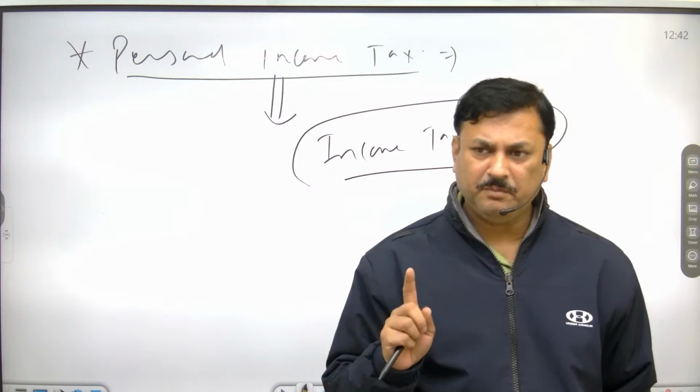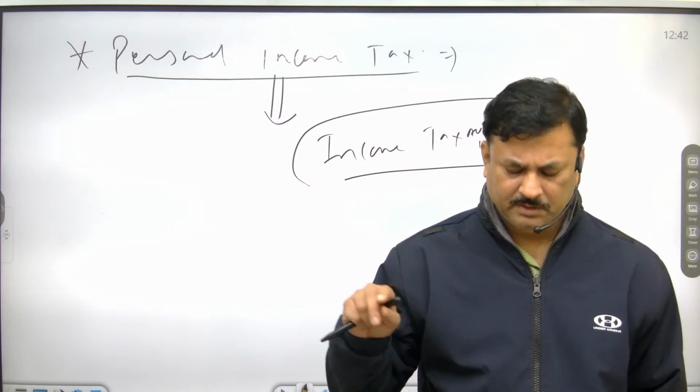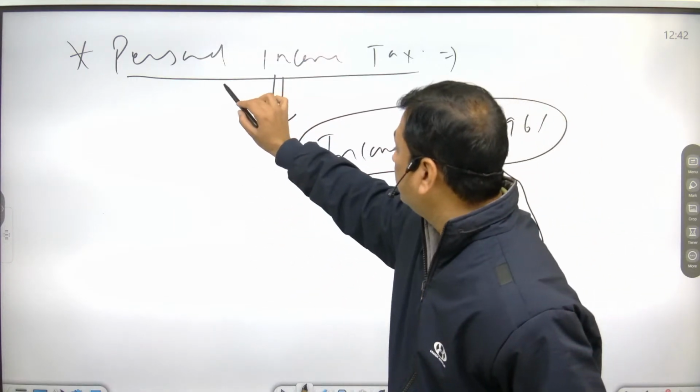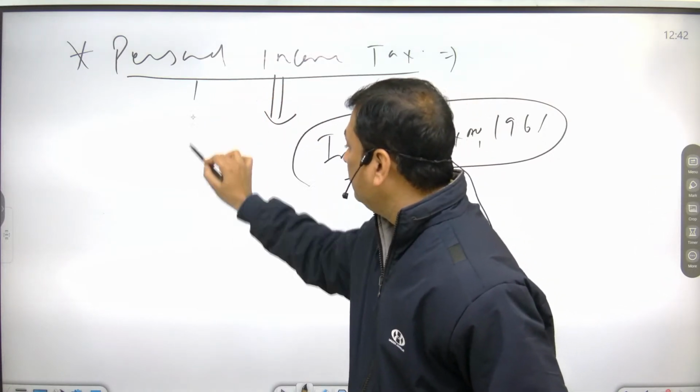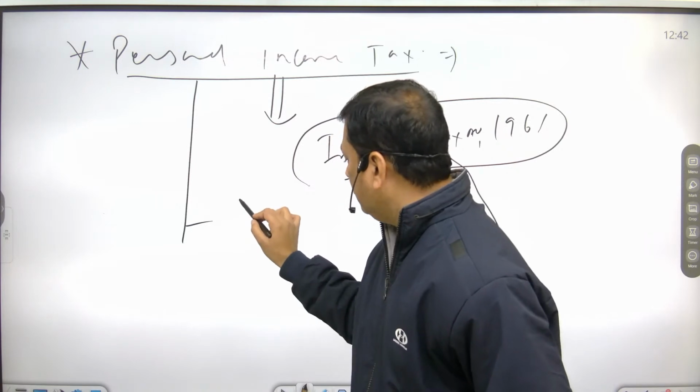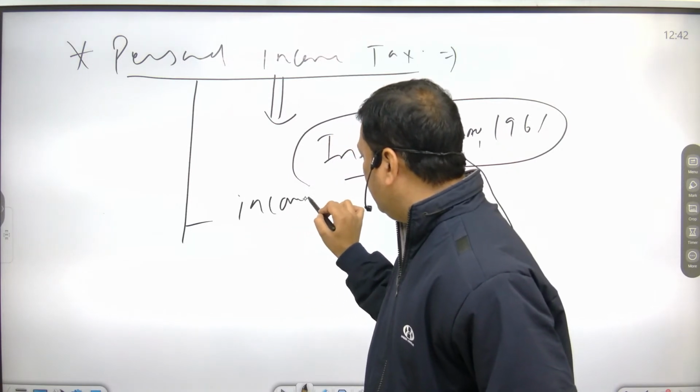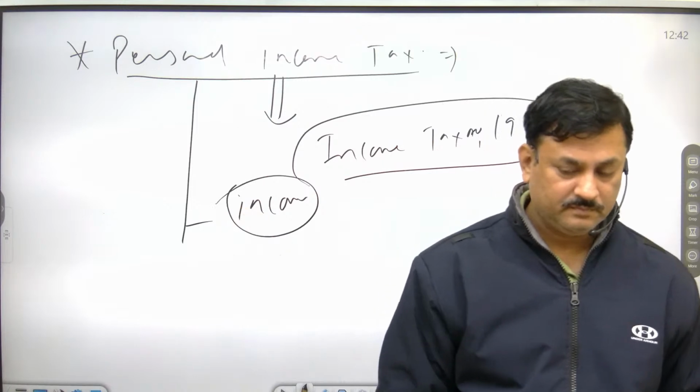Personal income tax is imposed on, number 1, income, means salary.